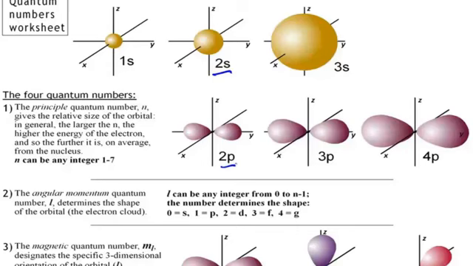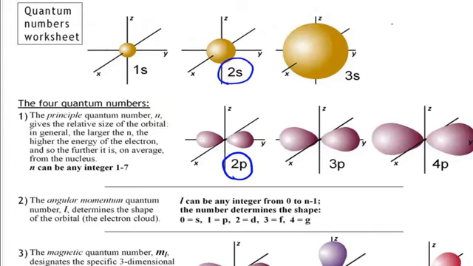Hydrogen is different because it only has one electron. There are no repulsions, there's no penetration of electrons to the nucleus in a single electron atom, and so it is only the principal quantum number that actually designates the electron's energy in the hydrogen atom. Once you have more than one electron, you start getting these repulsions and penetrations, and that separates the energies of the electrons in the different orbitals.